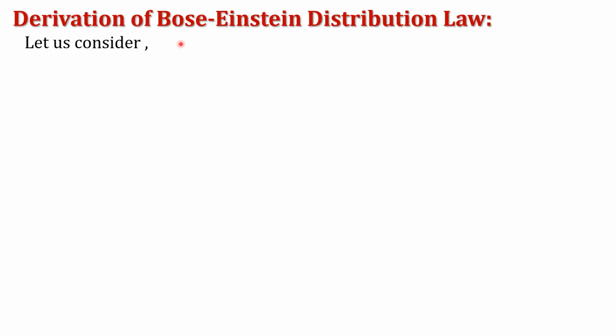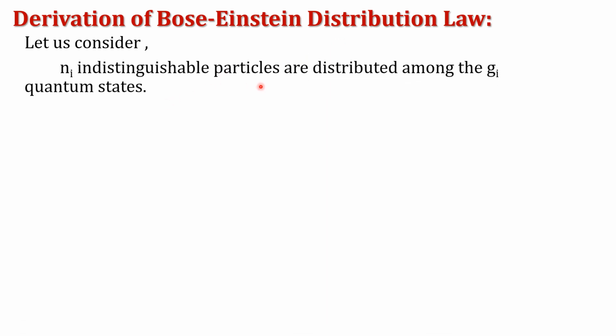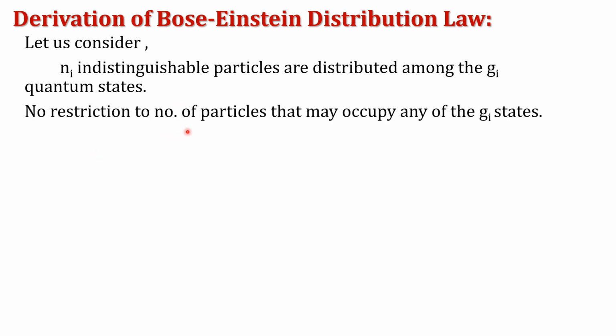Now we derive the Bose-Einstein distribution law. Let us consider Ni indistinguishable particles distributed among Gi quantum states, with no restriction on the number of particles that may occupy any of the Gi quantum states.